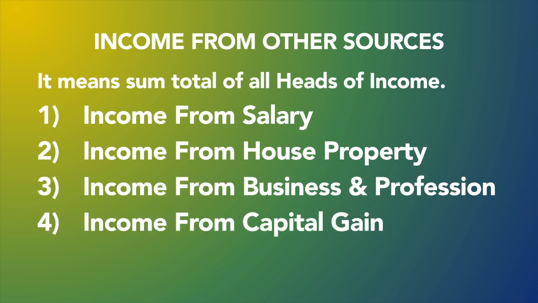So please understand, income from other sources is nothing but it is a sum total of all the heads of income, means it is a sum total of all these: income from salary, income from house property, income from business and profession, income from capital gains, and the sum total of all this gives you income from other sources. So we have done all 5 heads of income. Please revise this. Okay. Thank you.